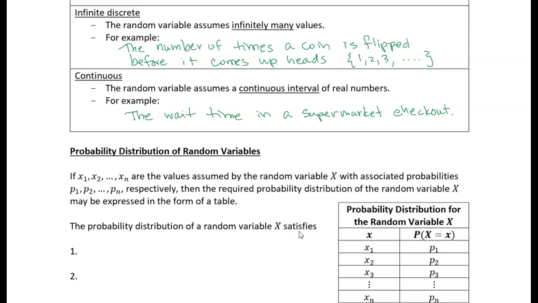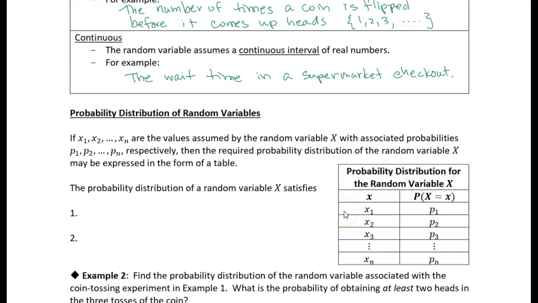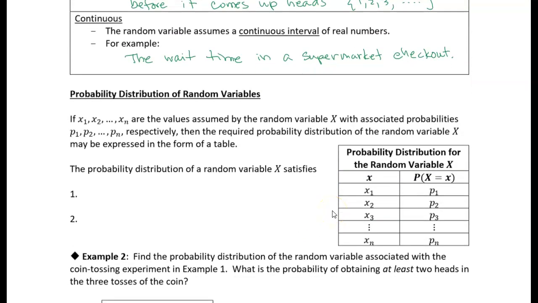Now we can do the same thing with a random variable, because essentially it is a proxy for the outcome, where we take the outcome and assign a numerical value to it. So just like we can have a probability distribution for the simple events, we can have a probability distribution for the random variable as well.